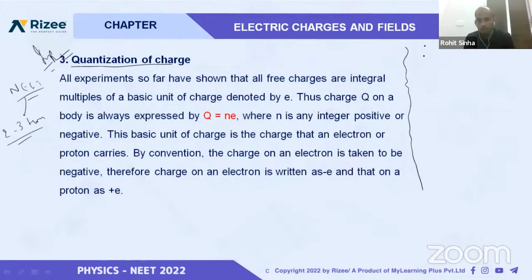Now, what is the meaning of quantization? You please concentrate. I think this is the most important. What is quantization? Can anyone tell me what is quantization?